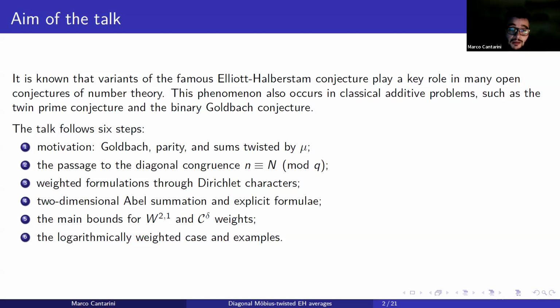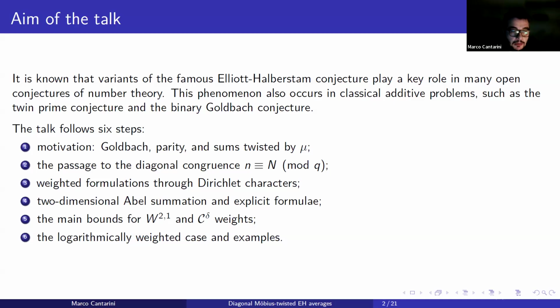Next, we will see a different, in some sense weaker, version of the Wang and Li formulation that I call the diagonal twisted Elliott-Halberstam conjecture. And this new variant has some advantages with respect to the Wang and Li formulation. For example, it admits a suitable formulation in terms of sums involving Dirichlet characters, and it is quite useful for our aims. And even if it is in some sense a weaker version with respect to the Wang and Li formulation, it is strong enough to continue to imply the Goldbach conjecture. So it is an interesting variant of the Elliott-Halberstam conjecture to study.